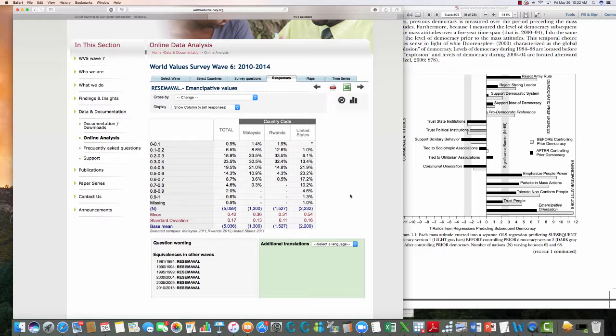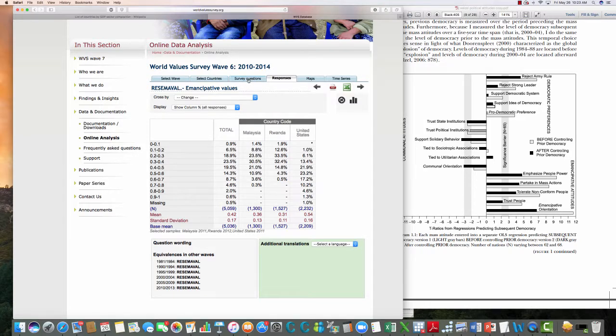So based on this one metric, and you never want to rely on one metric, but based on this metric, this would give us a hint that the attitudes in Malaysia are not as conducive to democracy as, say, in the United States. If you want to, you can also look at the distribution across the values. You can see the United States, the attitudes are spread somewhere around the middle. And for Rwanda and Malaysia, they're at the low end. They're just sort of clustered over here. The biggest percentages are right there in the middle. For this one, though, I would recommend just looking at the mean. For others that we're going to search for, you can look at the distribution.